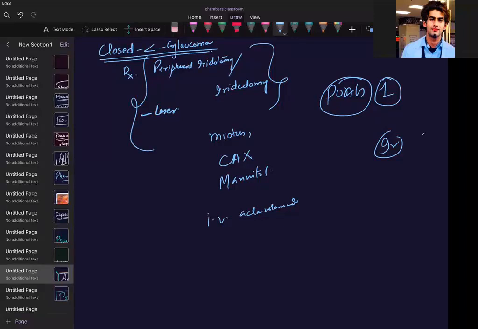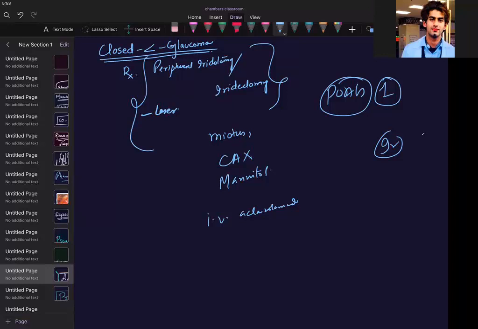So what is the drug of choice for POAG? PGF2 alpha analogs. Which drug will cause CNS depression? Very nice.